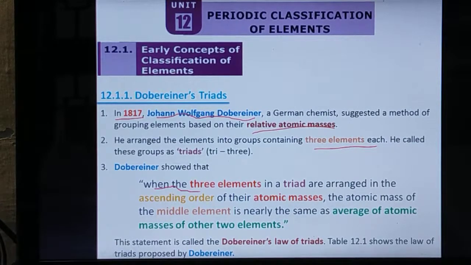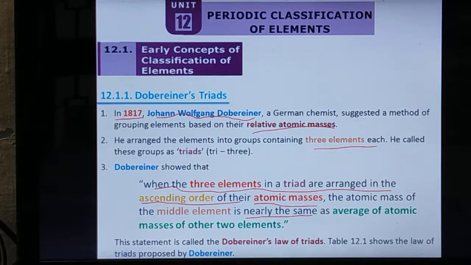When the 3 elements in a triad are arranged in ascending order, that is, increasing order of their atomic masses, the atomic mass of the middle element is nearly the same as the average of the atomic masses of the other 2 elements.